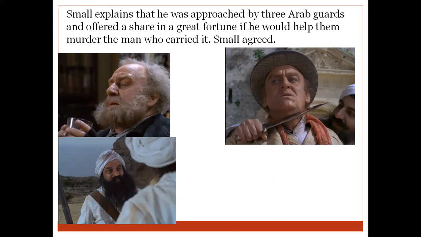Okay, so he explains that he was approached by three Arab guards and offered a share in a great fortune if he would help them murder the man who carried it. So they tell him, these Arab guards, that there was this person who was carrying a treasure, and if Small helped them to kill this person, then they would also give him a share. So Small, of course, agreed because he would also get a share of the treasure and he would become rich. So he agreed to the deal.